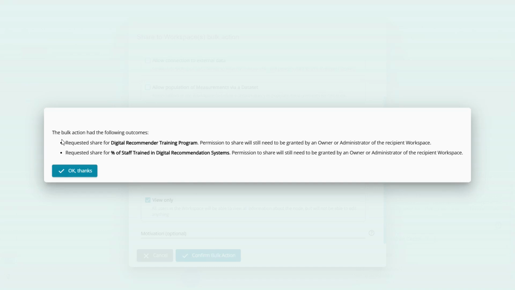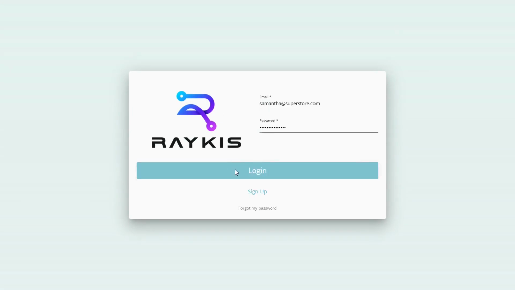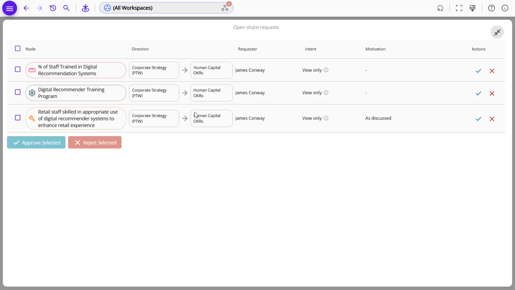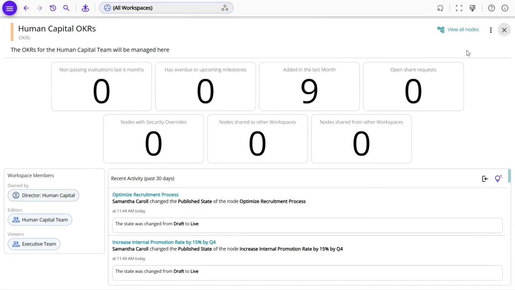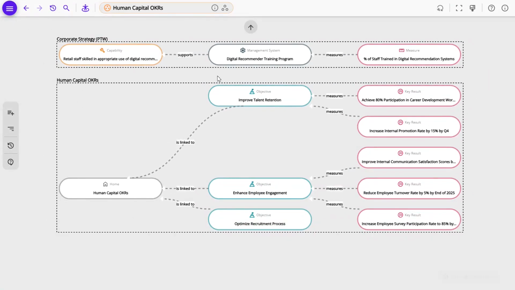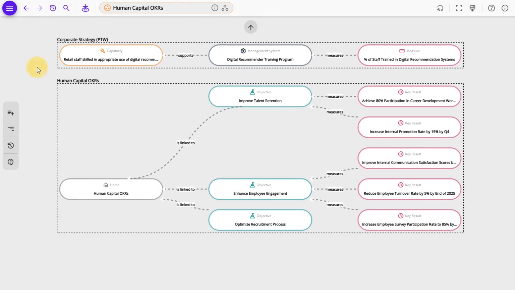These requests now sit with Samantha for approval. Let's switch to her view. Samantha logs in and sees 3 notifications. She reviews the share requests from James, and since they align with their conversation, she bulk approves them. Now, when viewing her workspace, she can see the original HR OKRs plus the shared nodes from the strategy workspace, but there's no connection between them yet.